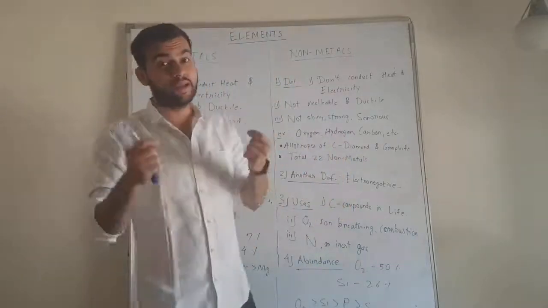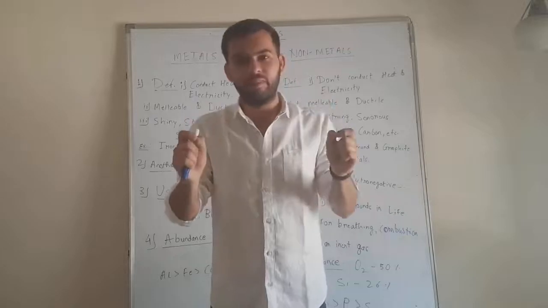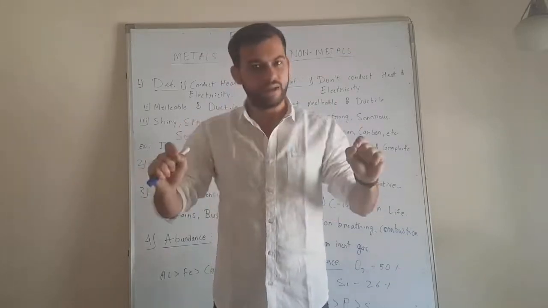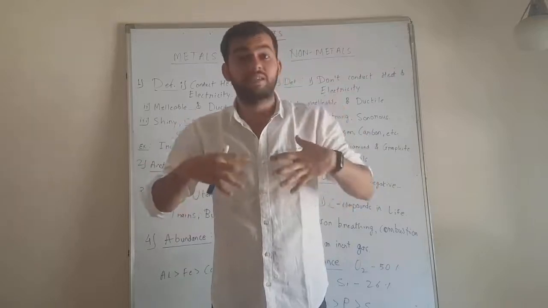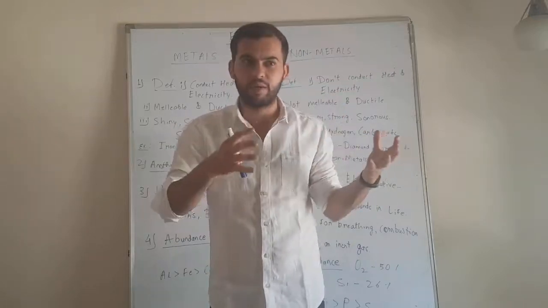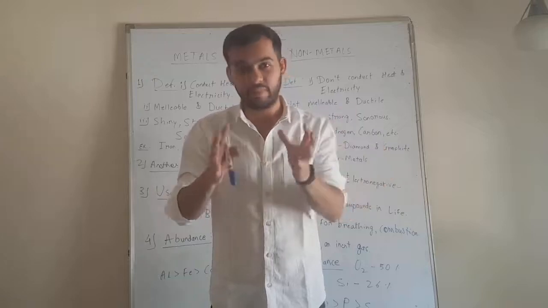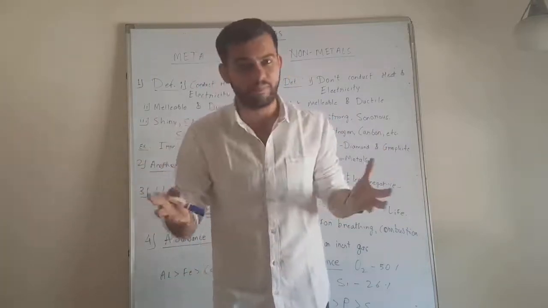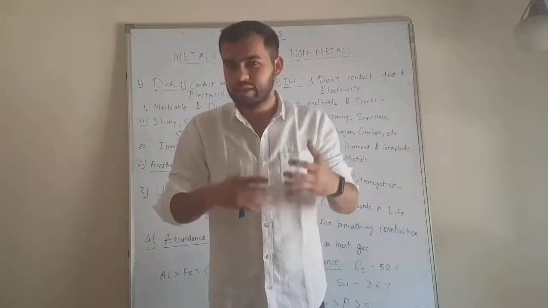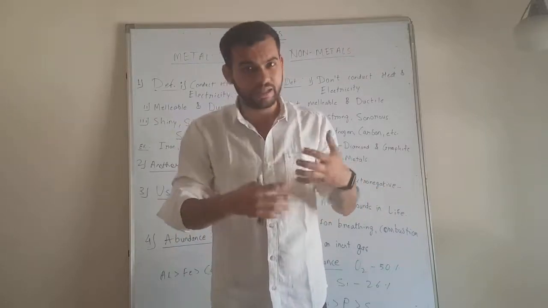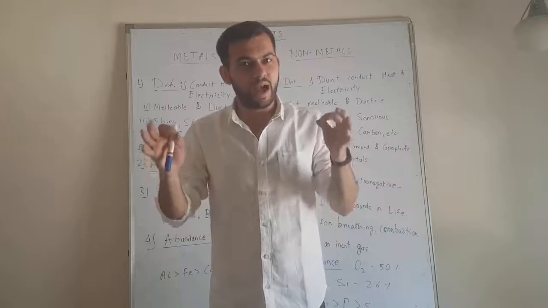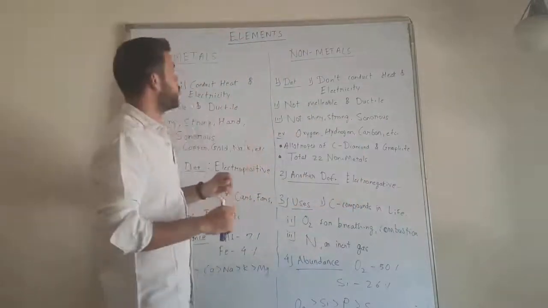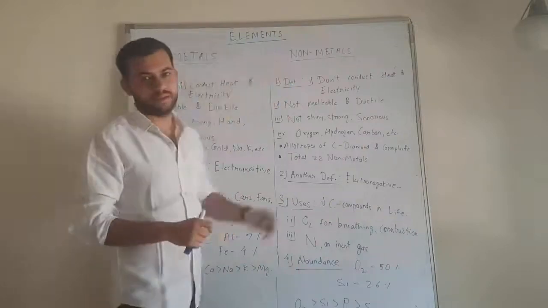So we know that there are a total of 118 elements on the earth, and every element has some different properties. Some elements have properties similar to each other, and some elements have properties different to each other. All elements are obviously not the same. So based on these differences or similarities in the properties, all the elements are divided into two major groups. Here comes our topic: metals and non-metals.